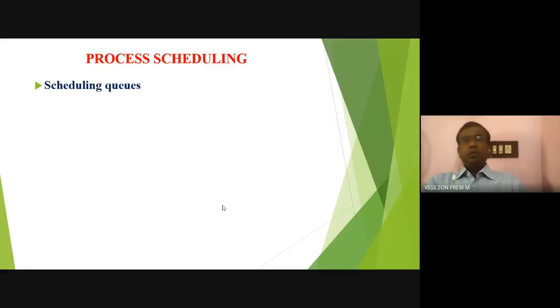Now let us go to what you mean by process scheduling. So here the word scheduling indicates some meaning. Schedule means what? Assigning some work to be done at some period of time. We are allocating some work to be done at some period of time. So time will be given, what work will be given, who will do the work will be given. This is what we are referring as scheduling.